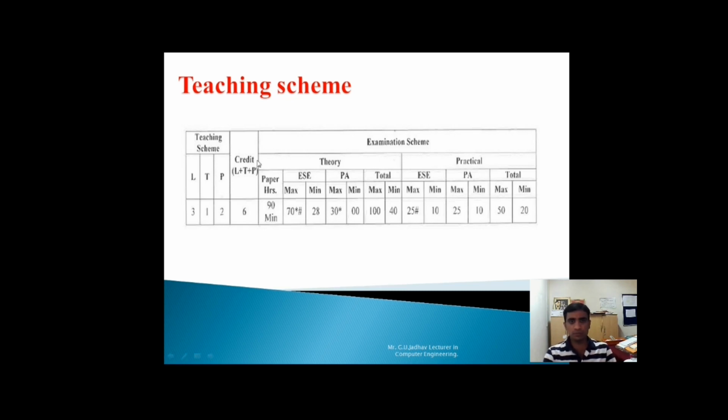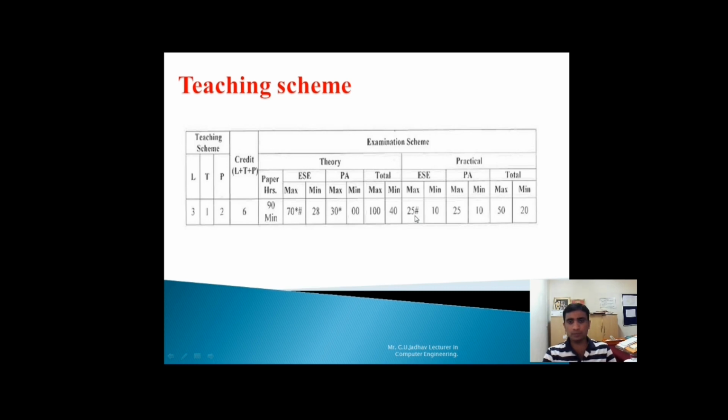Then you can see here is PA. PA means progressive assessment. That is, you have to make a micro project in this subject. Again, 2 class tests are available, so those marks come under this head, the theory PA. The maximum marks are 30 and the minimum is 0, so that becomes a total of 100, and the minimum passing criteria is 40.